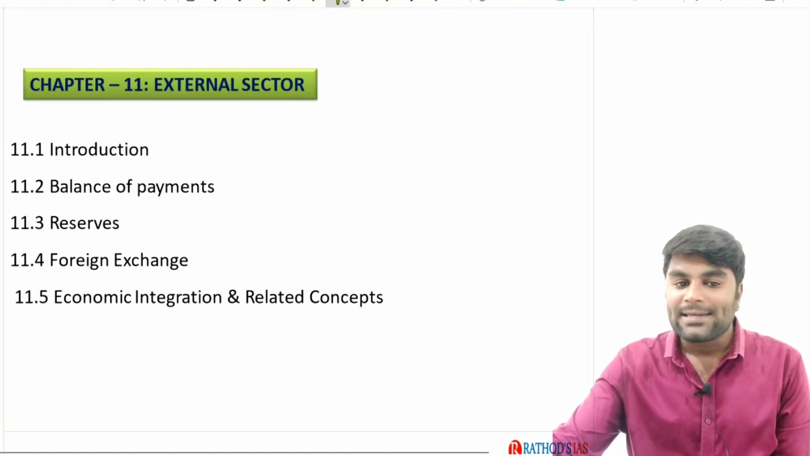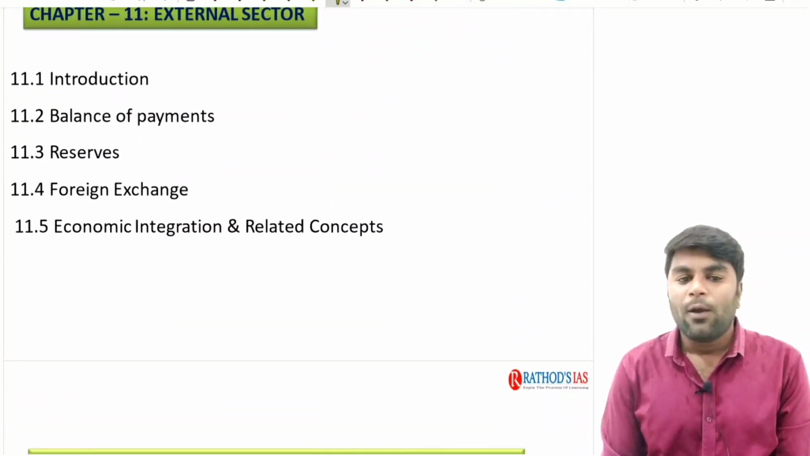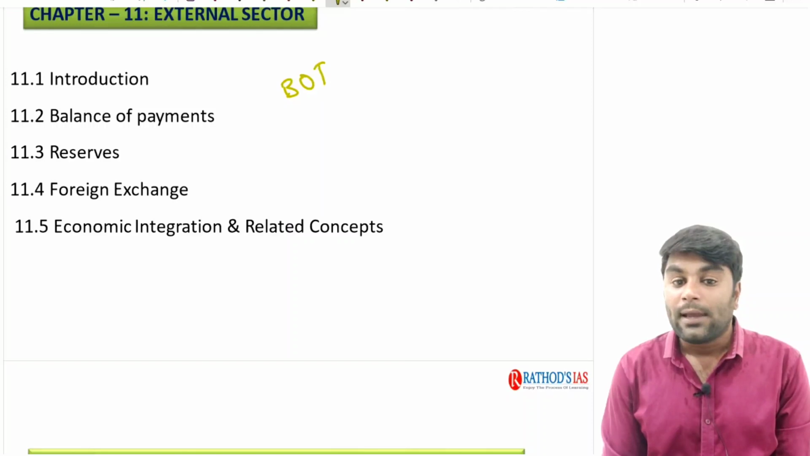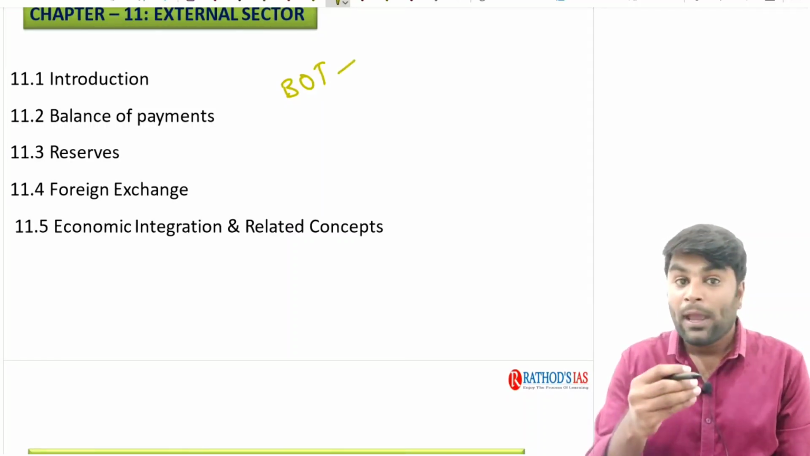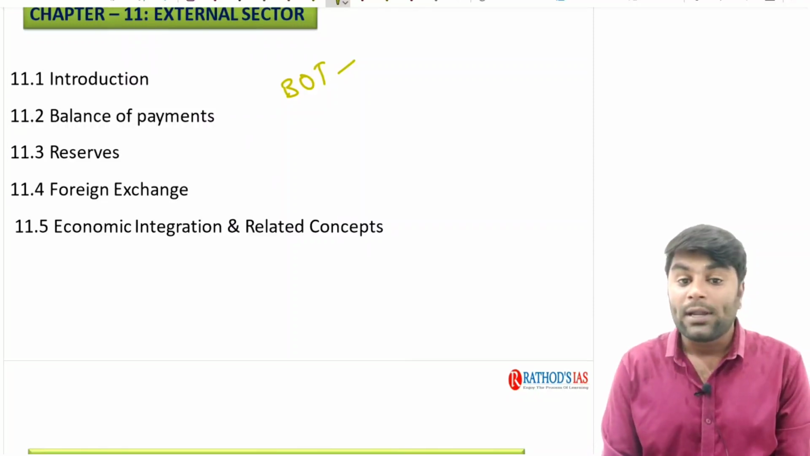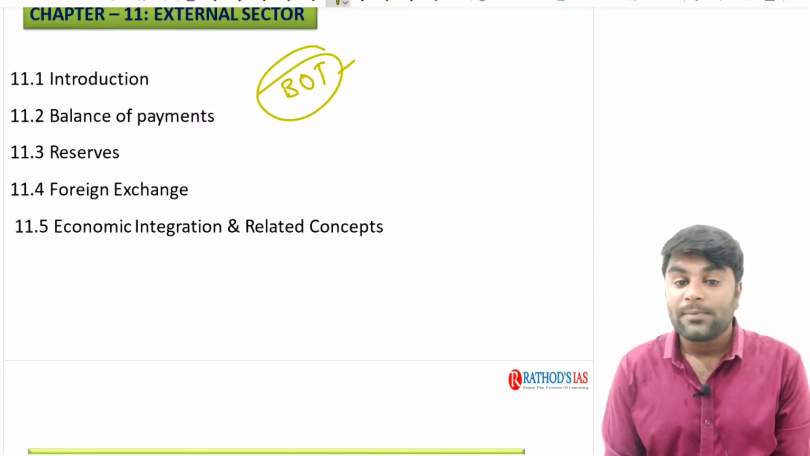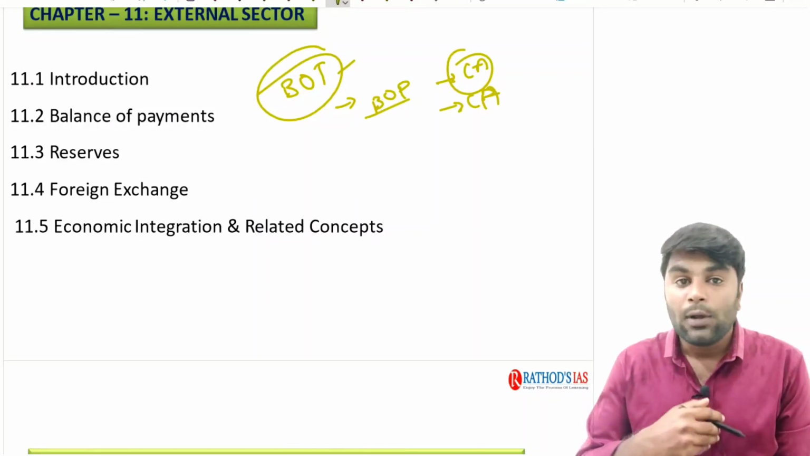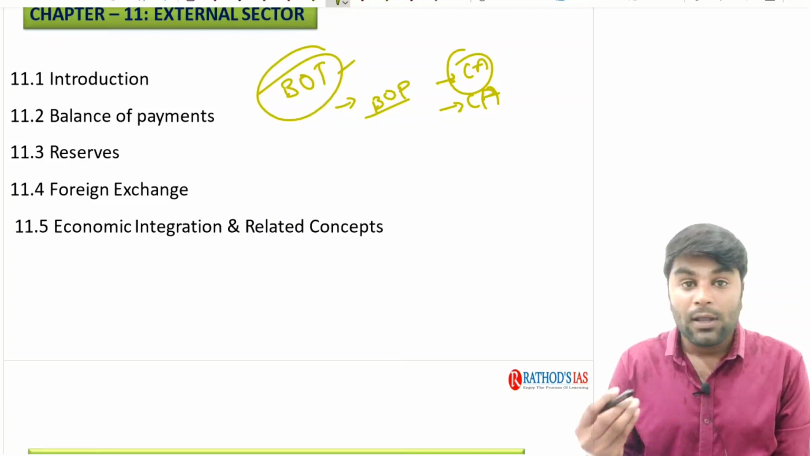Next we have the external sector, right? You might have heard the basic idea of what the balance of payments is. They might appear in your newspapers, right? What is the balance of payments? What is the current account? What is the capital account? What is current account convertibility? What is capital account convertibility?